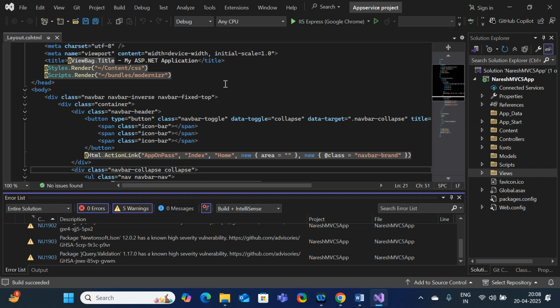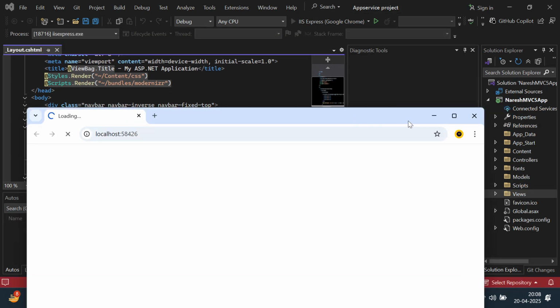I want to check whether my web application is successfully running or not. In order to do that, from my local browser, I just want to check. Just click on IIS Express, Google Chrome. If you click here, it is going to run your code on your local browser.